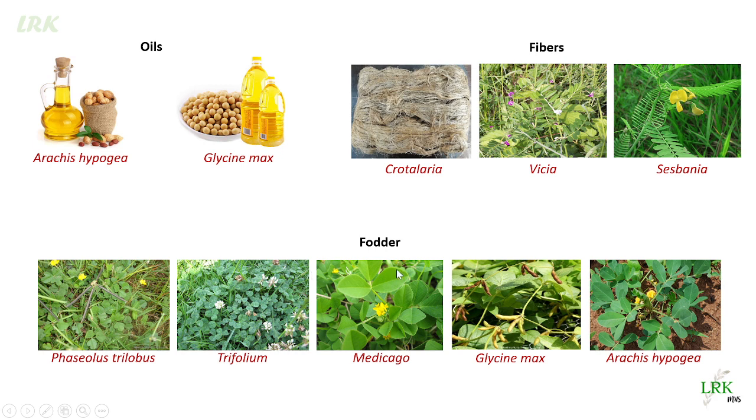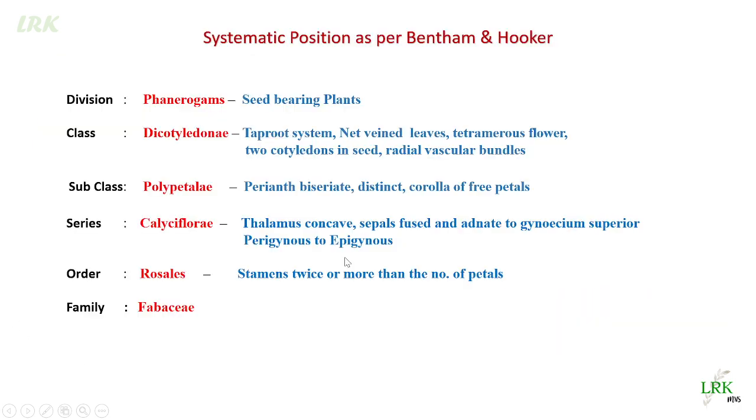Then fodder, cattle feed. Phaseolus trilobus, Trifolium, Medicago, Glycine max, and Arachis hypogaea, all these plants are used as fodder for cattle.